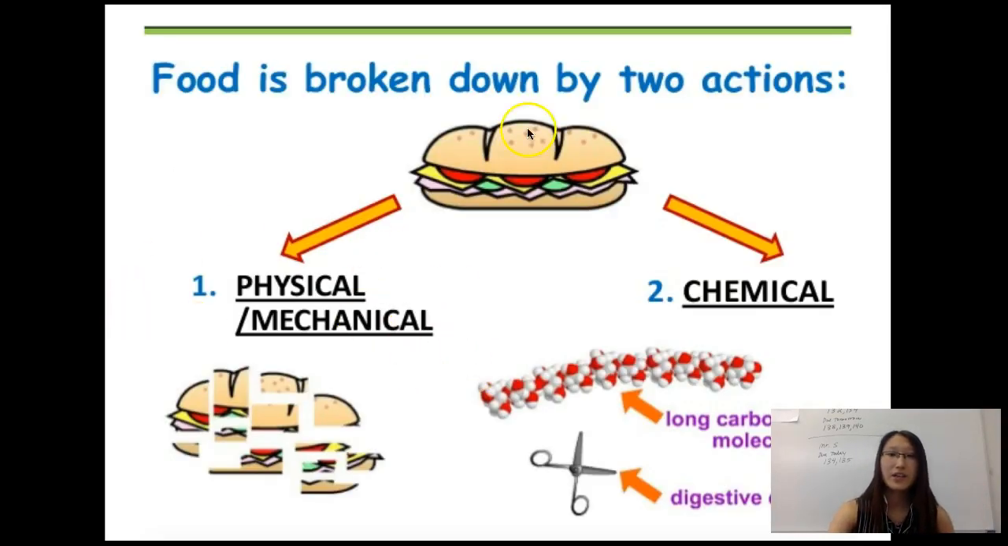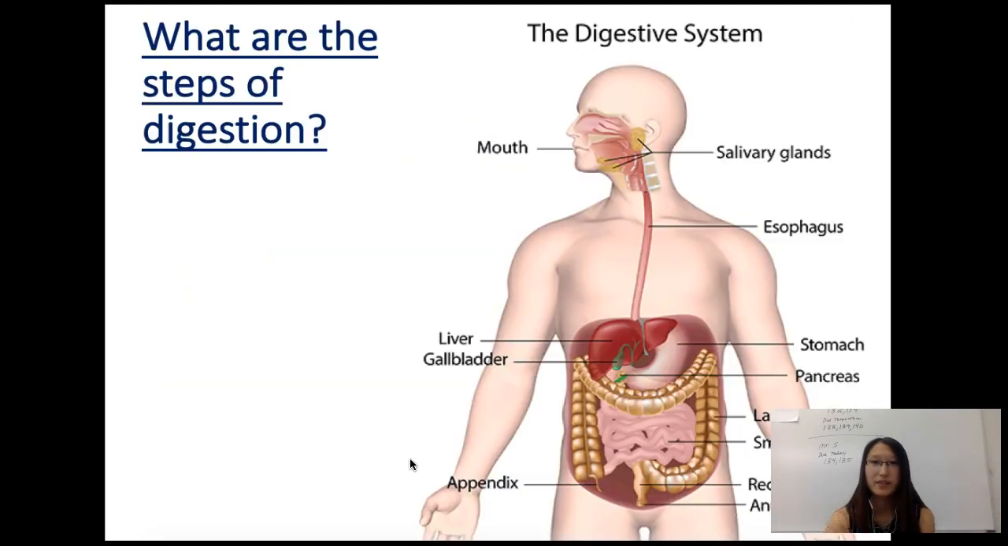So here it shows you again: physical, also called mechanical digestion, is when you break down the burger into smaller pieces. And then chemical digestion is, for example, when we have very large carbohydrates such as starch, and the digestive enzyme will break it down chemically by going through chemical reactions. We're actually breaking the bonds. The physical mechanical digestion does not break chemical bonds. It's just splitting the food into smaller pieces.